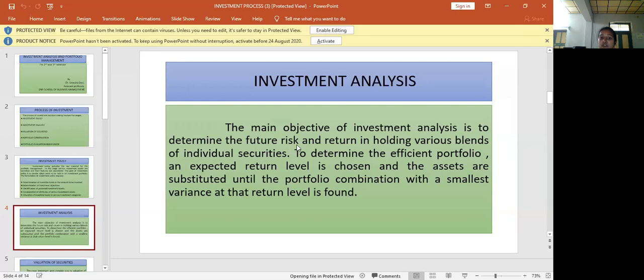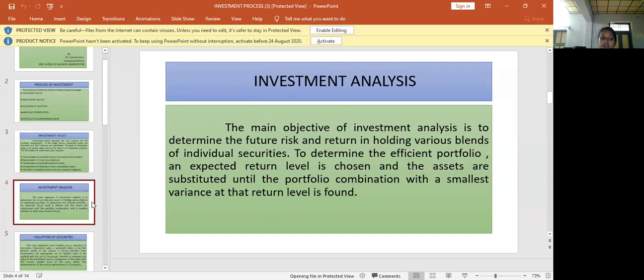Risk means loss of something. There is a chance of losing something. So we have to analyze the investment portfolio to determine the future risk and return in holding various blends of individual securities. To determine the efficient portfolio, an expected return level is chosen, and the assets are substituted until the portfolio combination with the smallest variance at that return level is found. So this is the investment analysis.